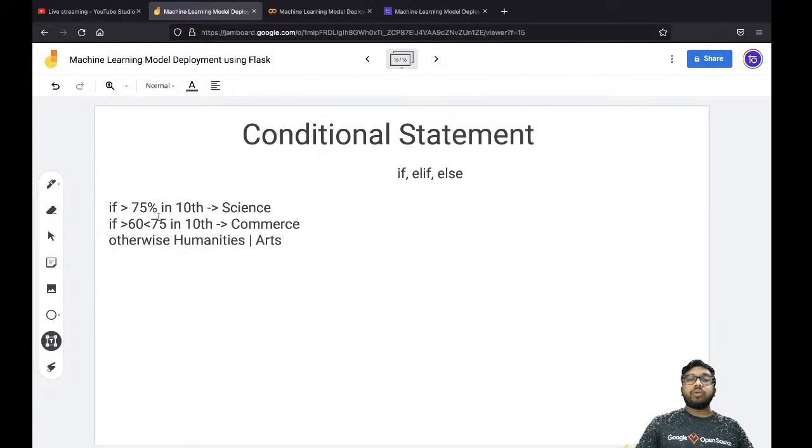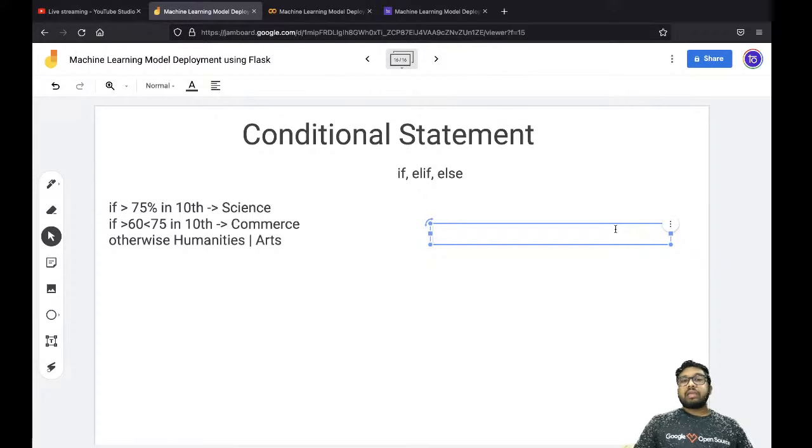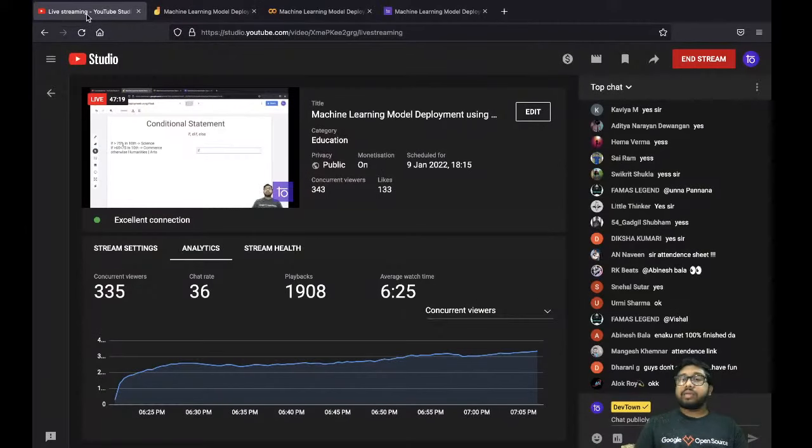If you want to declare the same thing in Python, what do we have to do? We have to say if. What exactly is this 75% over here? We're talking about the marks. If marks is greater than 75%, are you guys getting this?